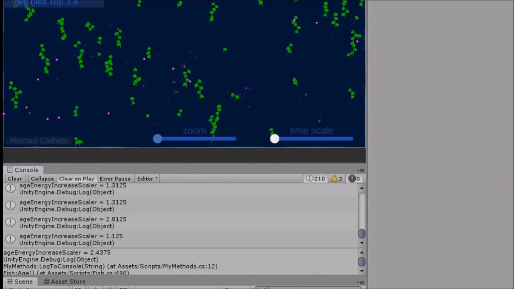Rather than saying if it hits the max age, it dies, I'm using the age and the proximity to the max age to kill it by just making it use more energy. So I didn't need to create a new kill script or anything like that for old age, just by affecting the energy. So that's it for now.